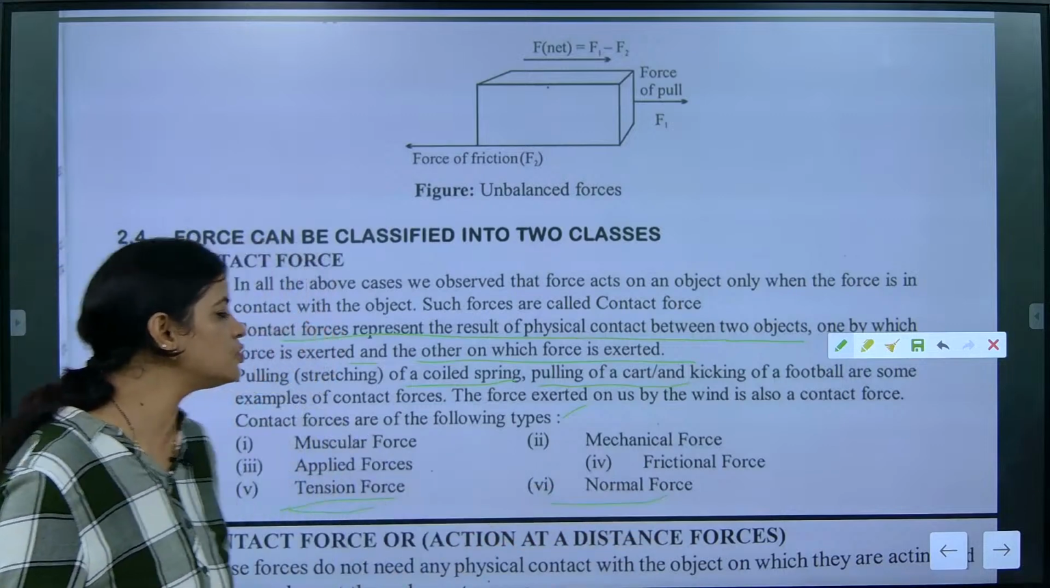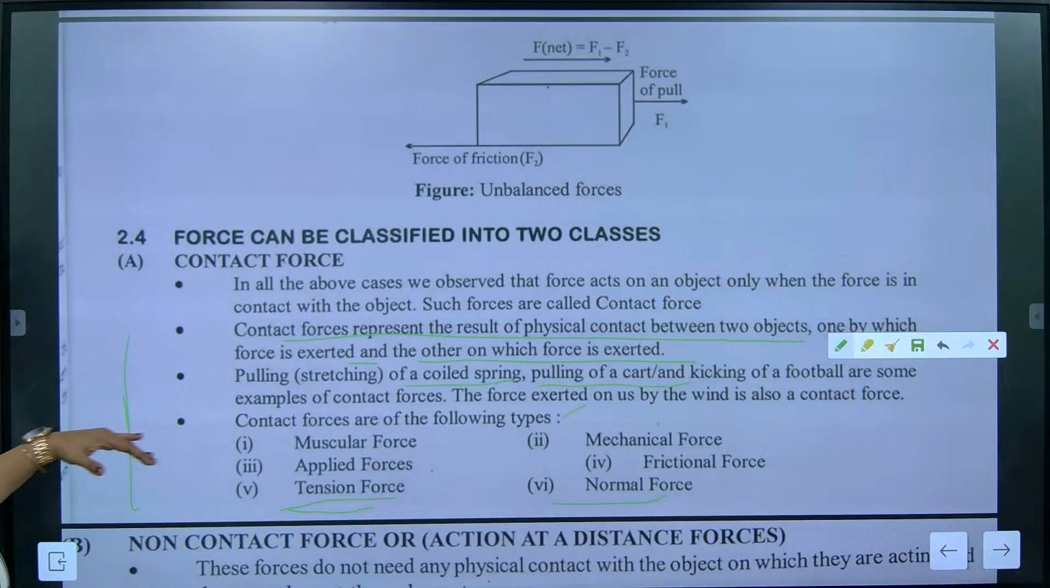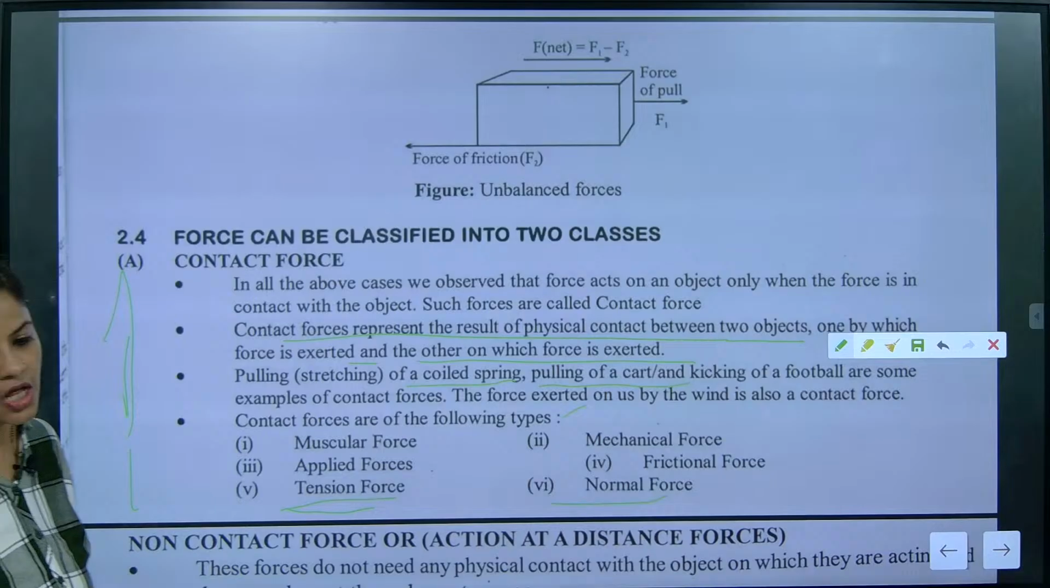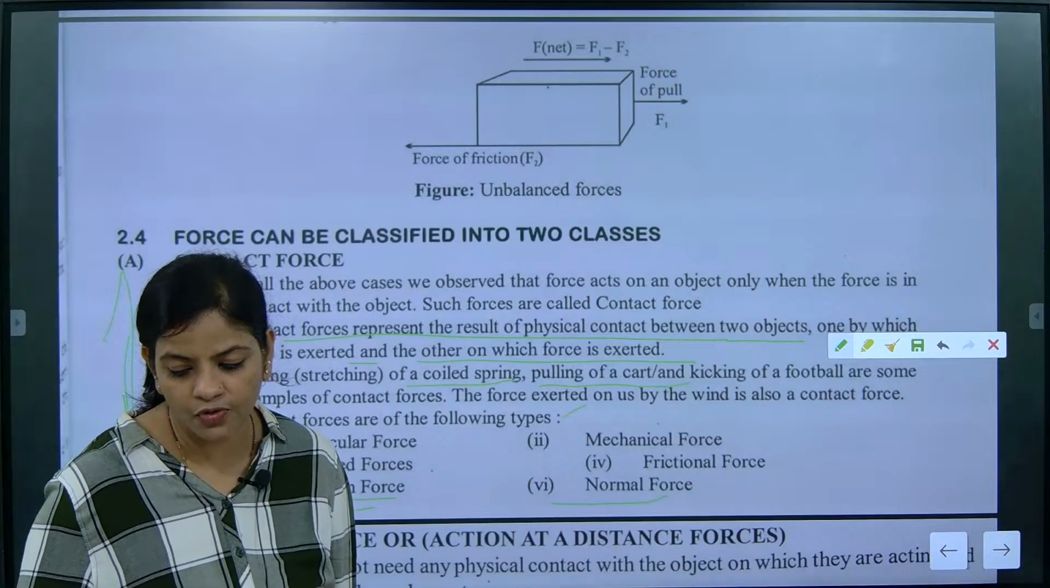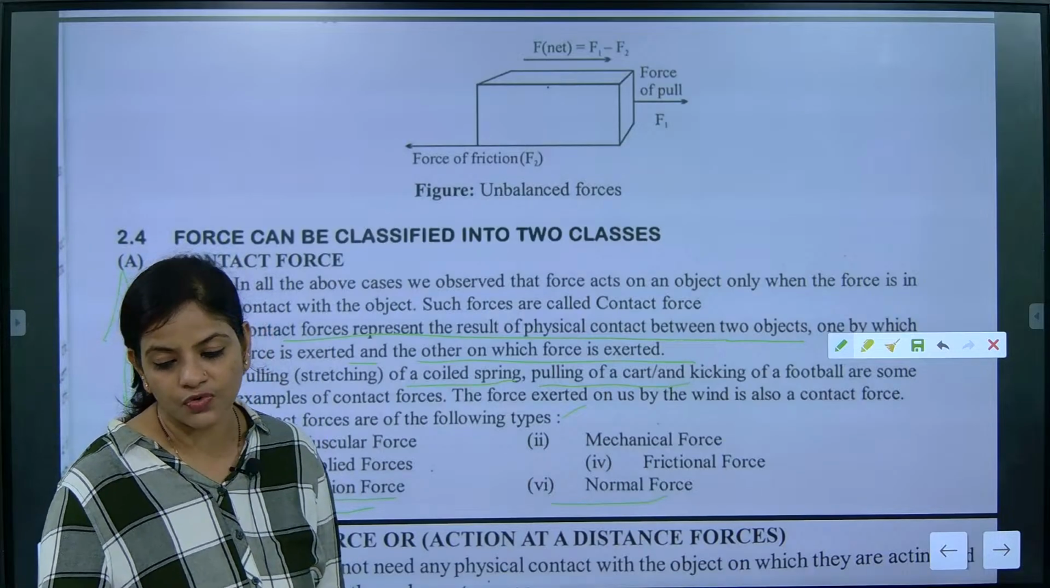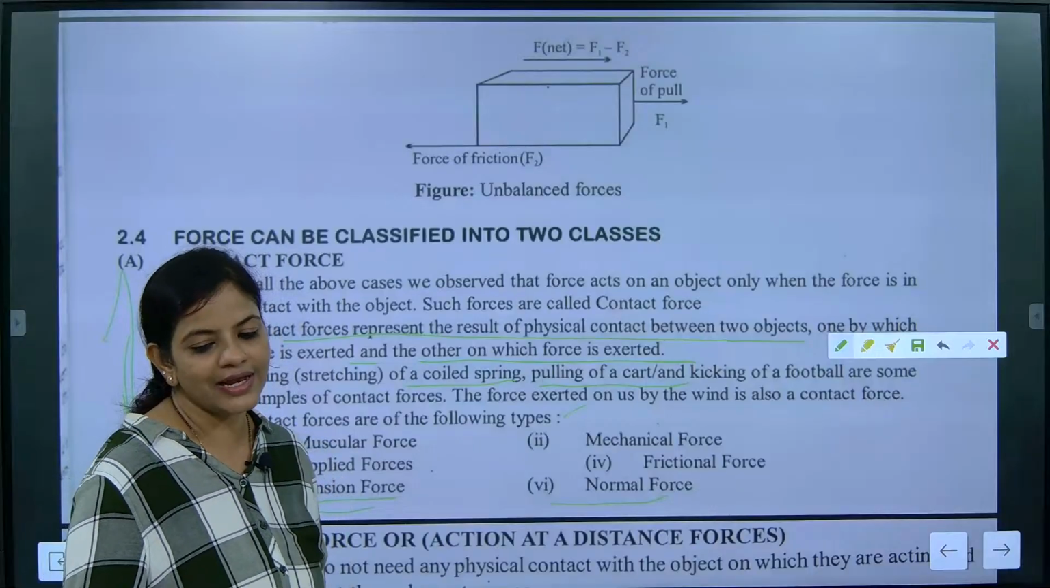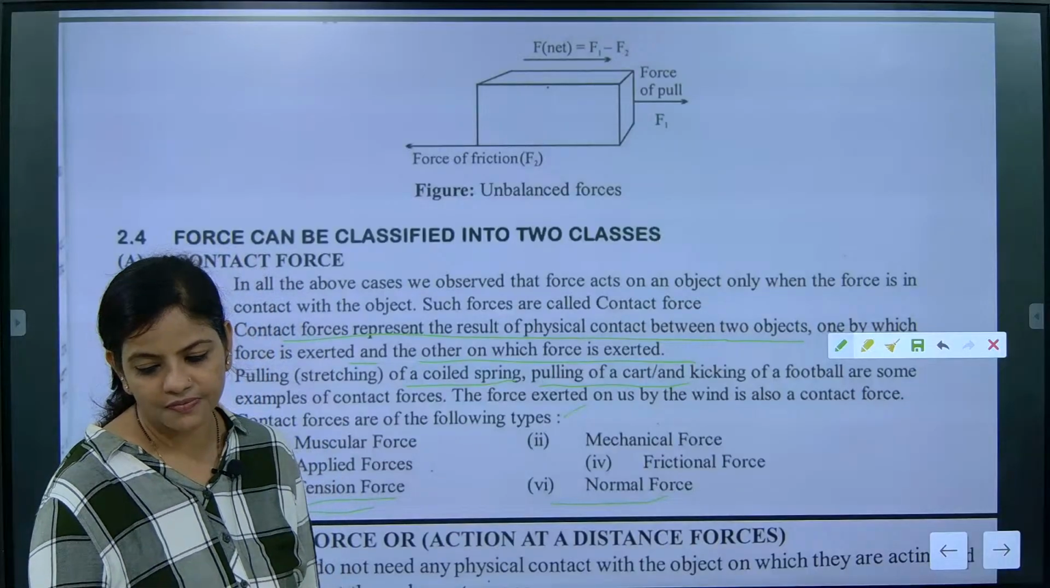Next is normal force. So whenever anything is there, normal force will be applied on the top position. That is exactly called normal force. Earth's gravity pulling an object towards its center, will that be a contact or non-contact force, beta?